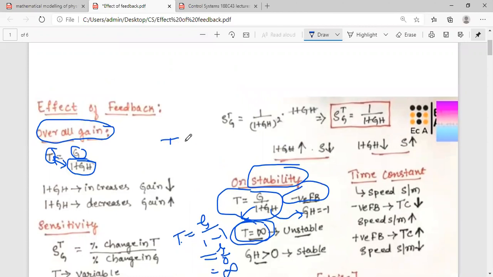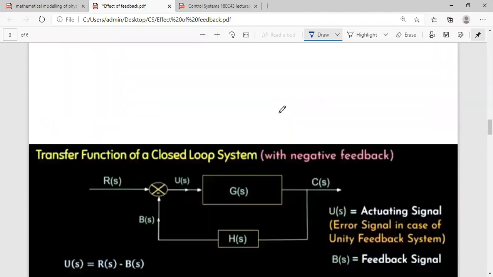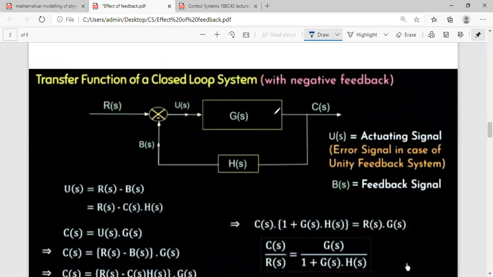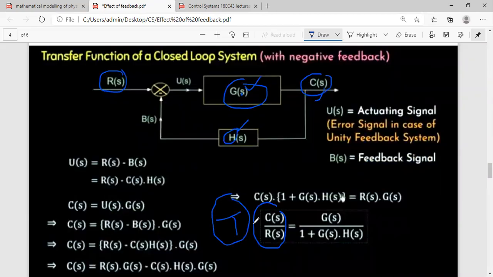What is T? Let me show you in the block diagram itself. T is equal to C by R. The controlled output we want, but actually T is infinity. So T is infinity means C by R, or C is equal to R into infinity, right?